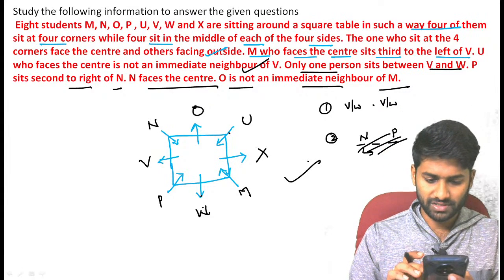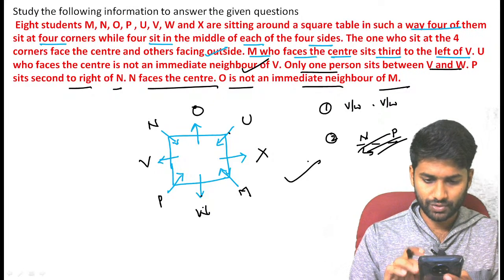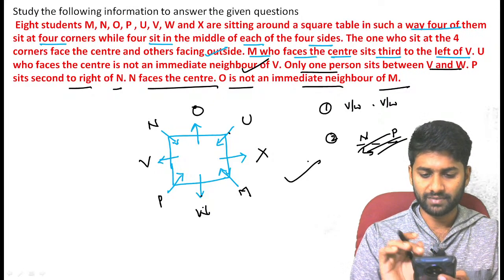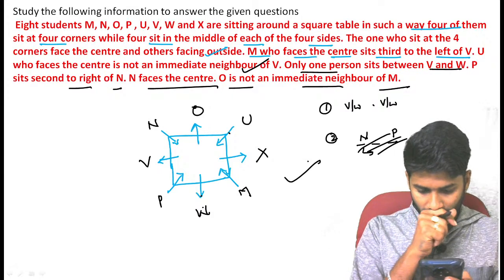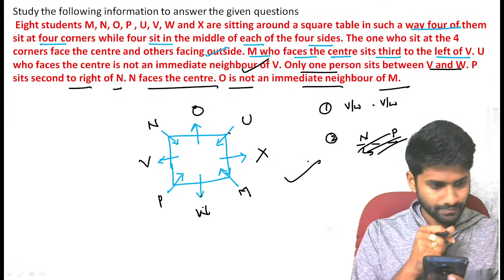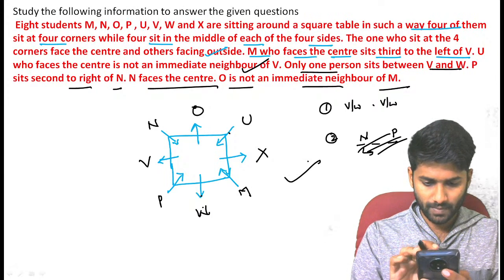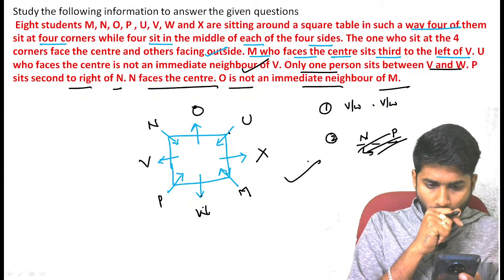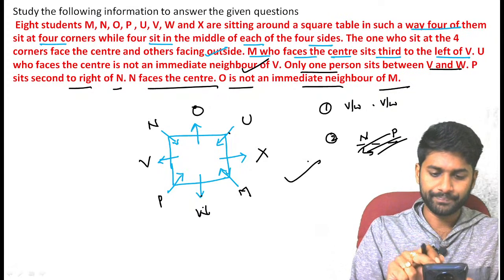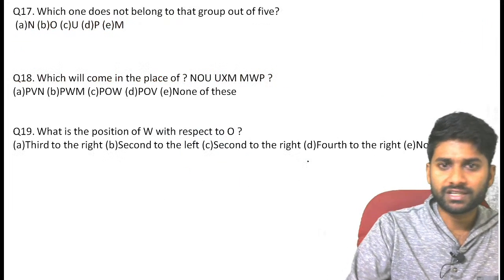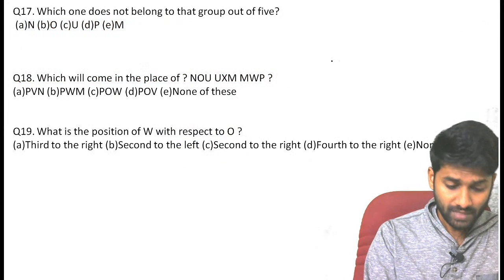Just go through the possibilities, guys. Possibilities are most important to represent any perfect diagram. So based on that arrangement, just go through that.